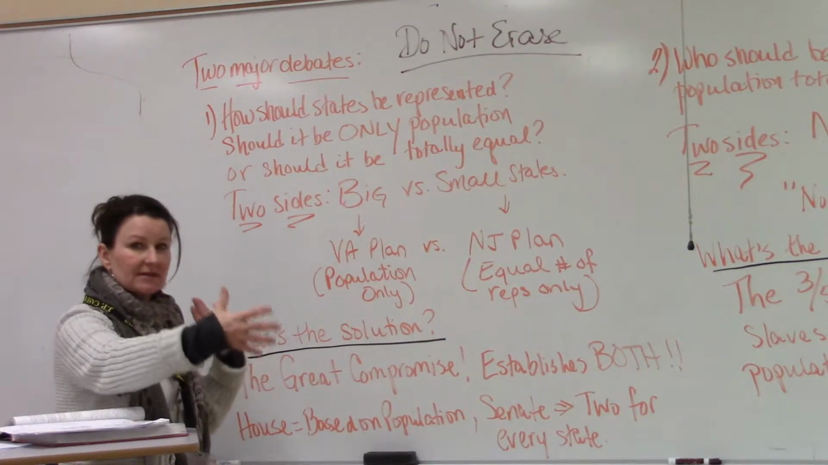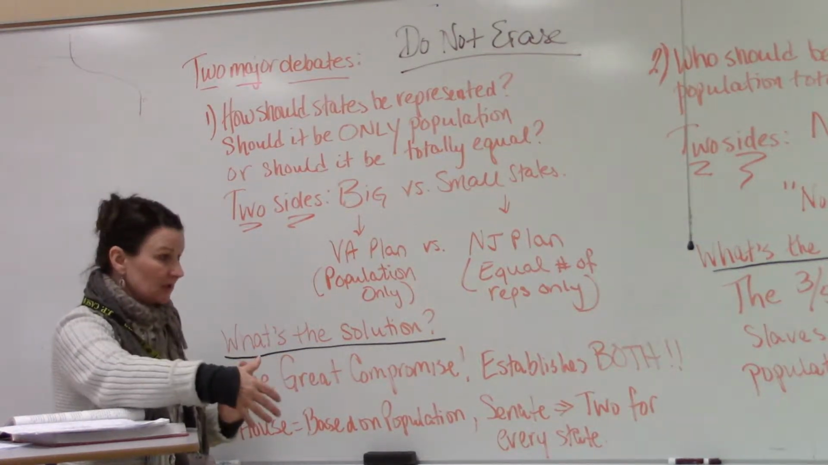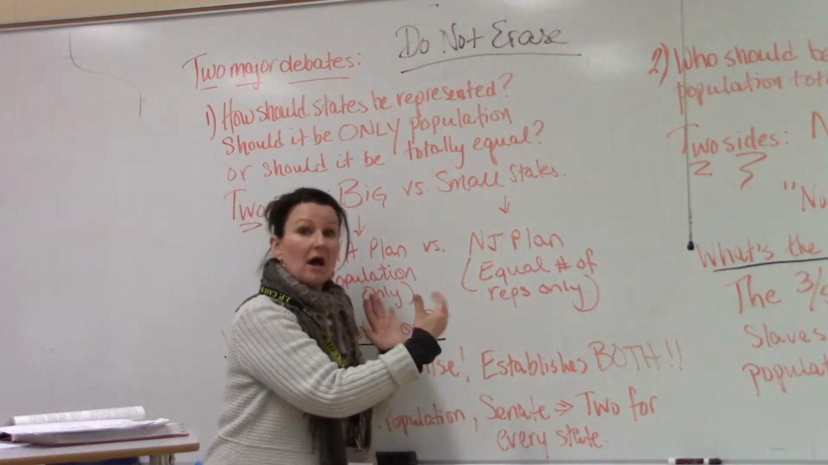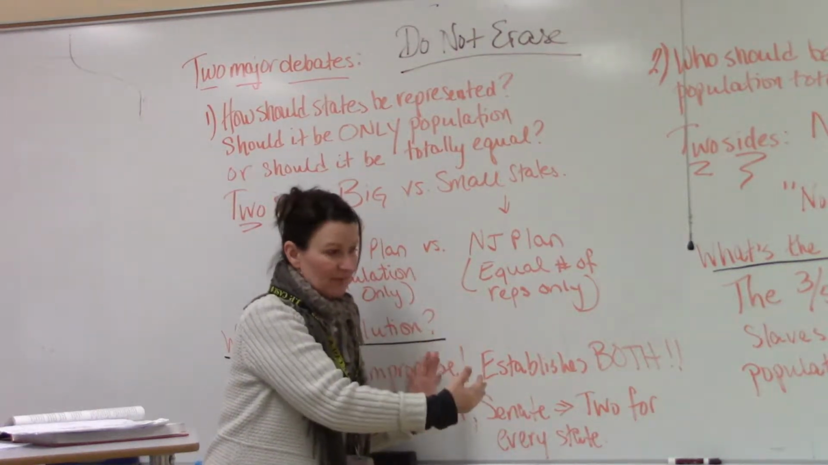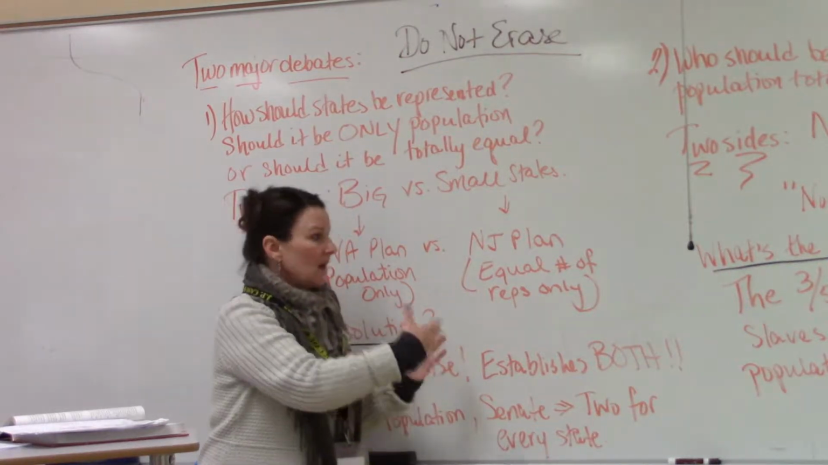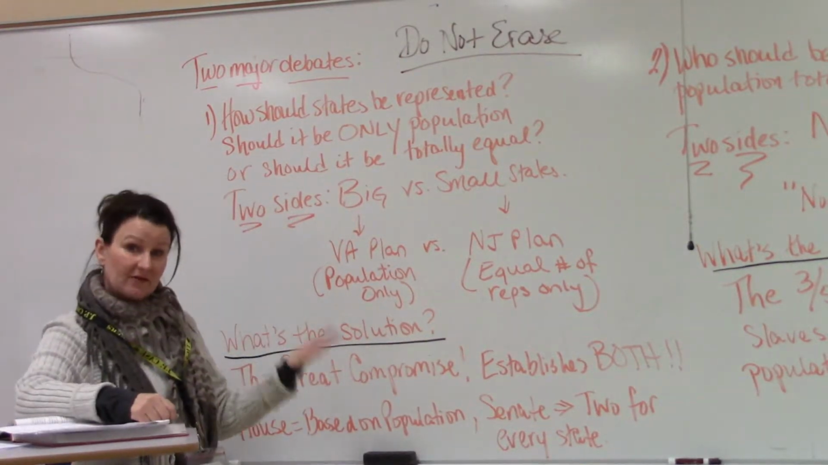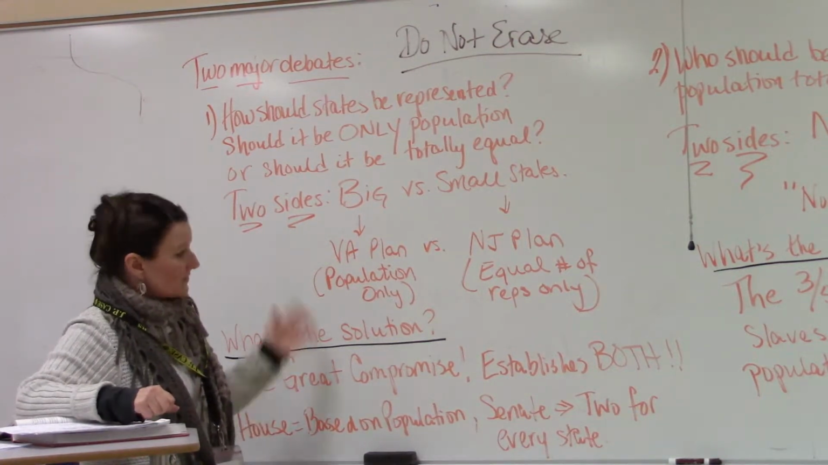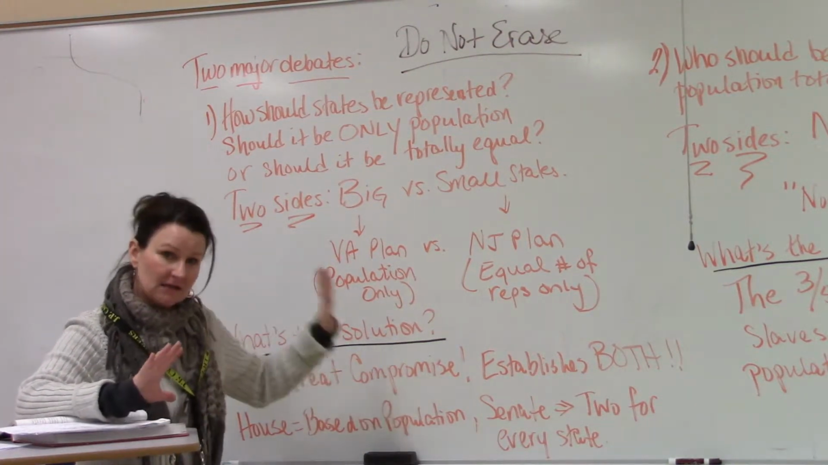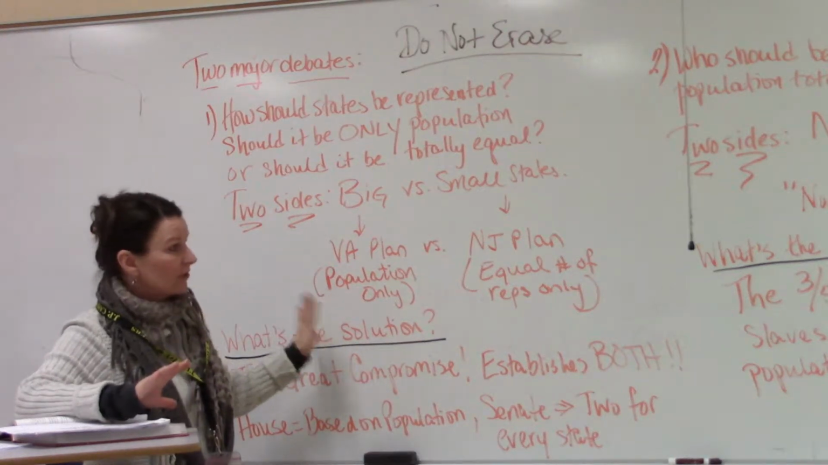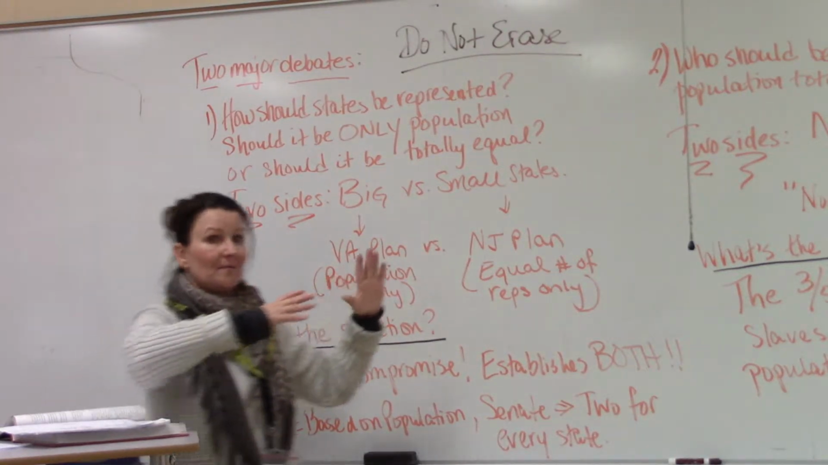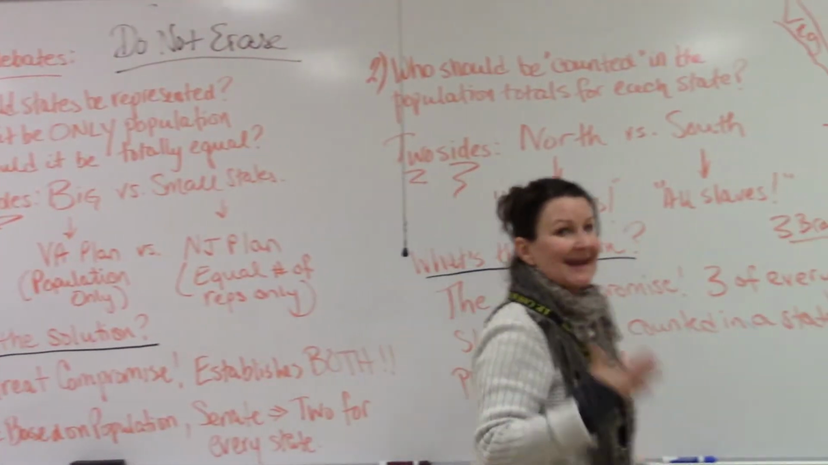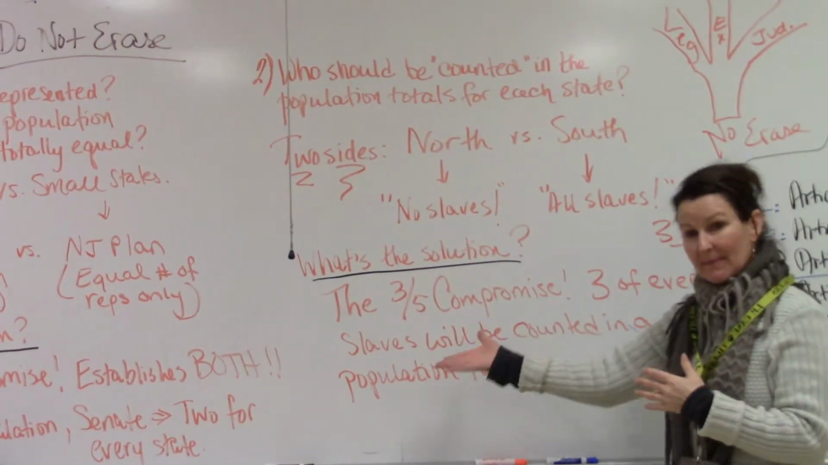The lower house, the House of Representatives, is based on population. In order to please the smaller states, we introduce the second house, the second chamber, which is the Senate, made up of 2 senators from every state, so therefore it being equal. So that's that compromise. Once that's decided and agreed upon, the big question becomes, and this is the second debate, who gets counted in those population totals.